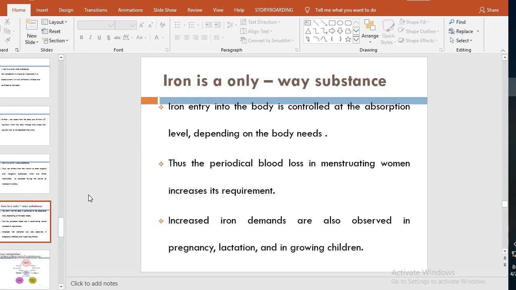For example, when there is a menstrual cycle, there is physiological blood loss, so the requirement for iron will be increased during this period. Iron demands are also seen in pregnancy, because much more iron is required for both the mother and the child, in lactation, and in growing children.